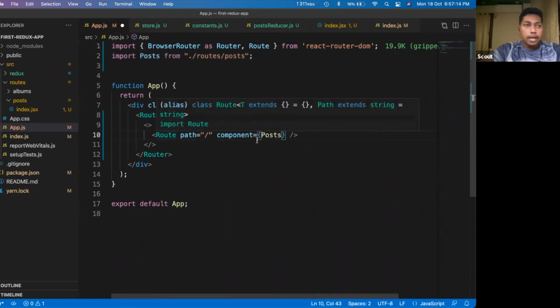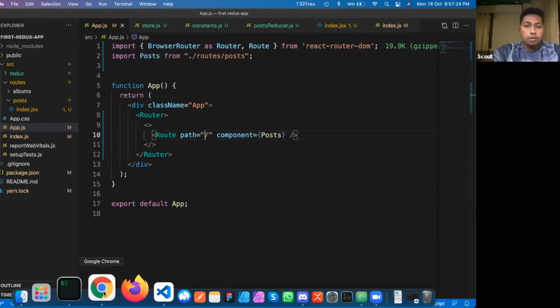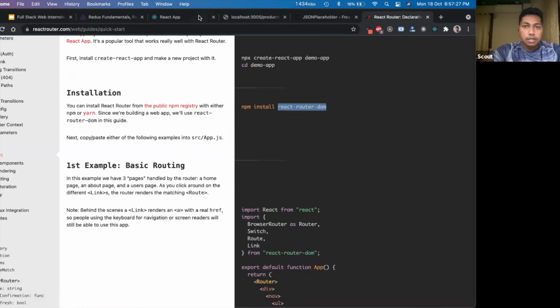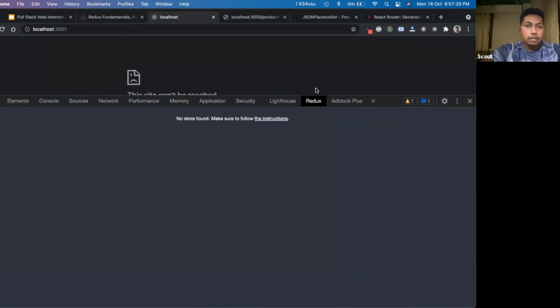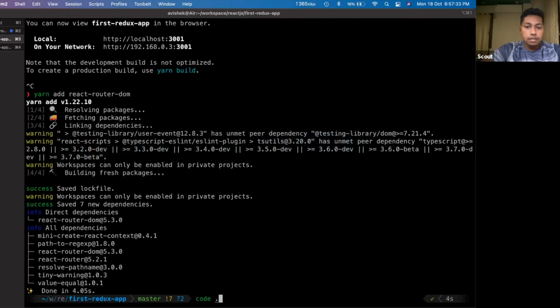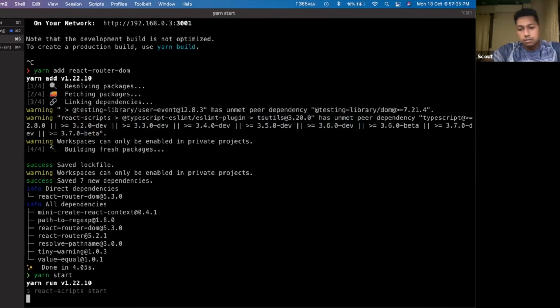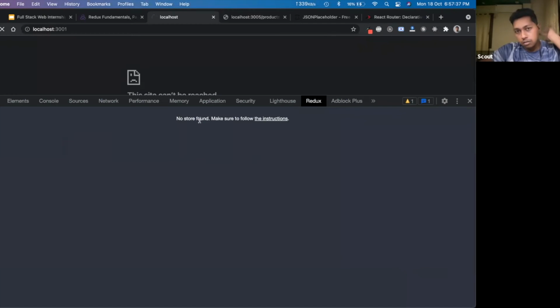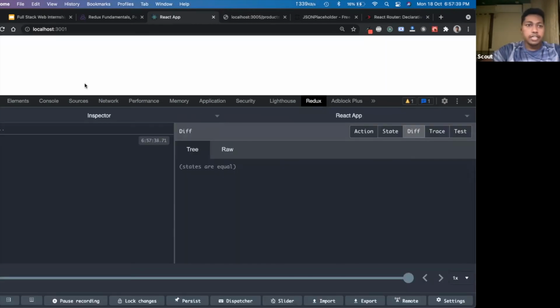The posts component will render if our path is slash. Now let's go back to our browser. The server is stopped, I have not started it yet. Yarn start. As you can see, the posts are coming.